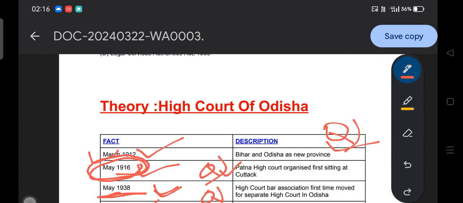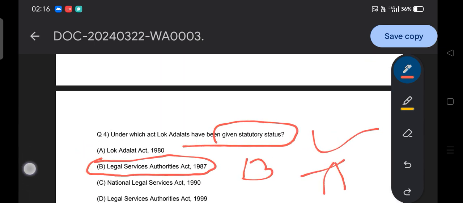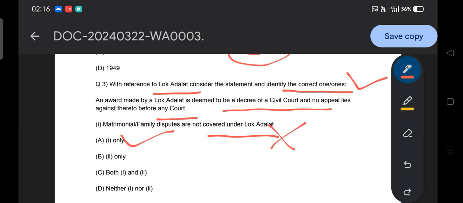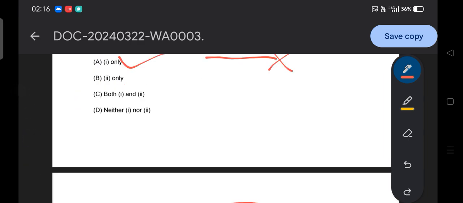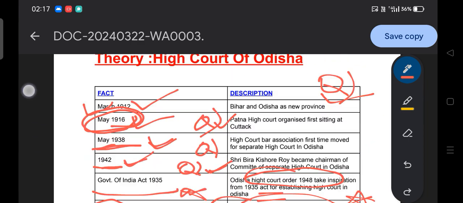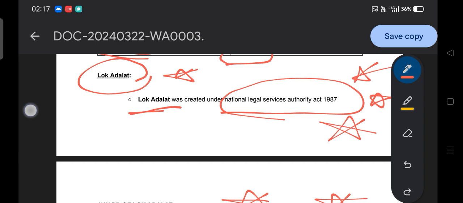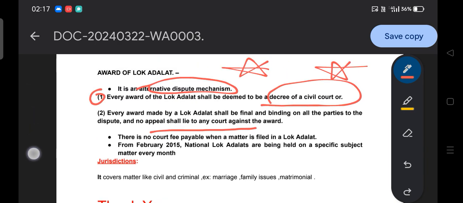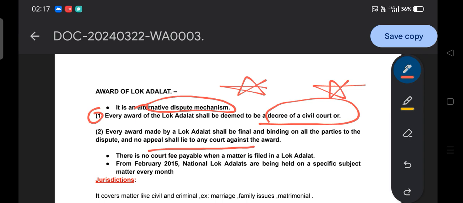So if you see this question here, an award made by Lok Adalat is deemed to be a decree of a civil court and no appeal lies against it before any court. It's correct. Why is it correct? Because, for example, if you file a case before the Lok Adalat and Lok Adalat provides a judgment on this case, then you can't go against the Lok Adalat to any courts.